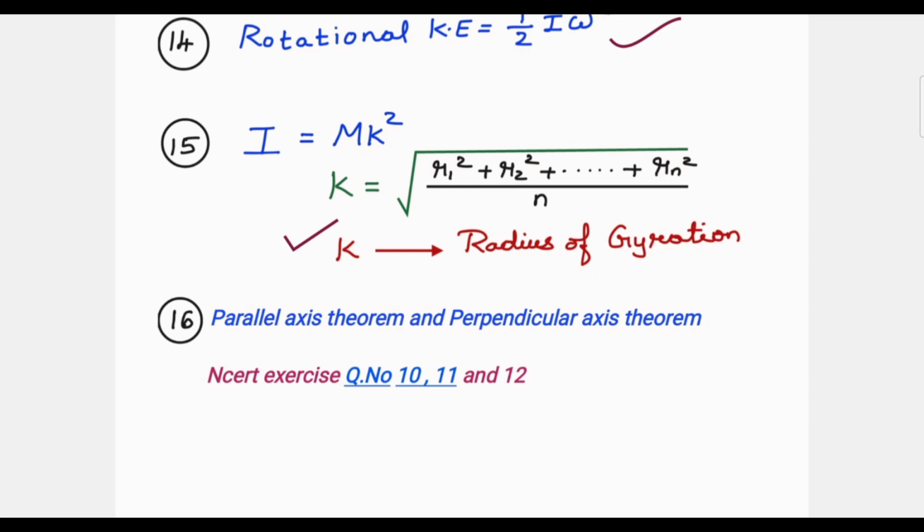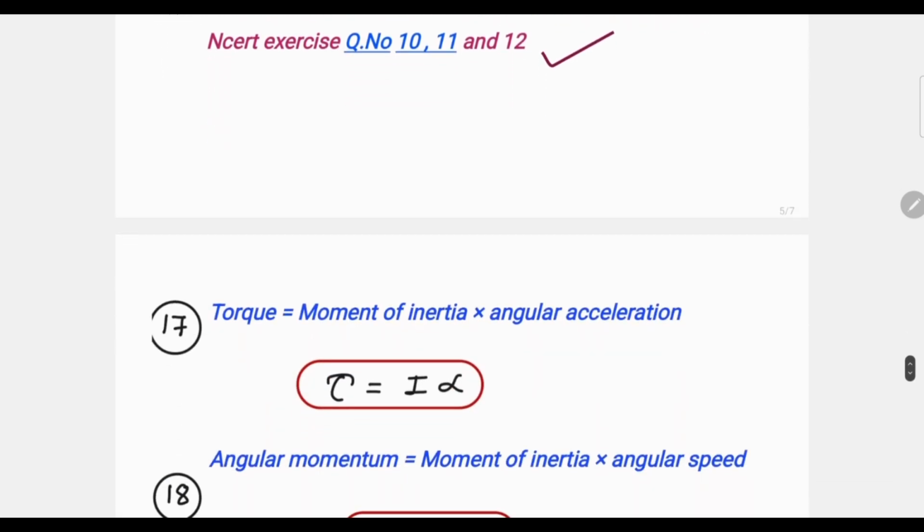From that study material, you have to select questions in such a way that you can apply these two theorems. So, how to apply these two theorems? That is very important. For a NEET aspirant, he or she should know how to apply these theorems to calculate the moment of inertia for different axes of rotation. You will get model questions if you refer to NCERT exercise questions 10, 11 and 12. Very important point for your NEET.